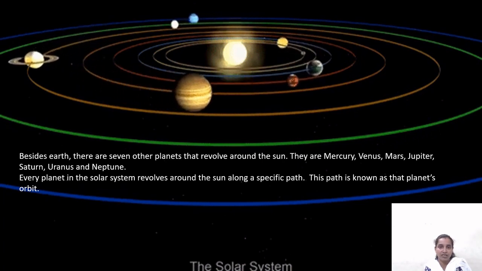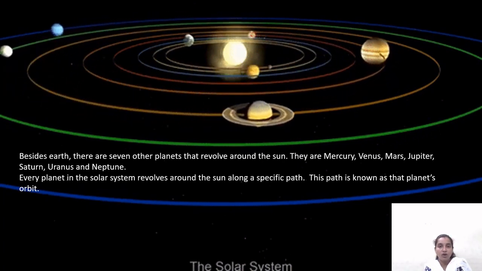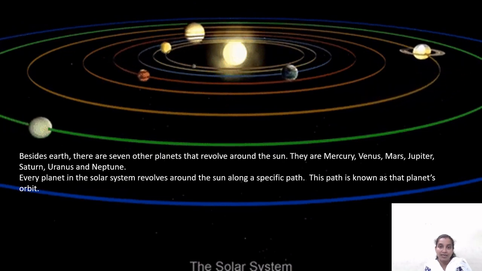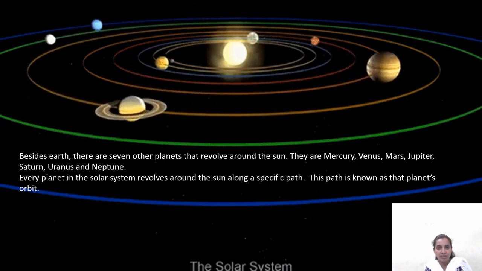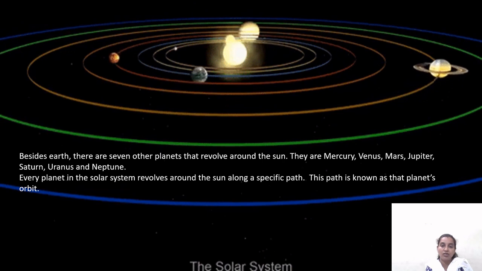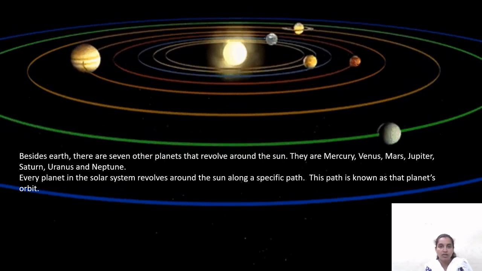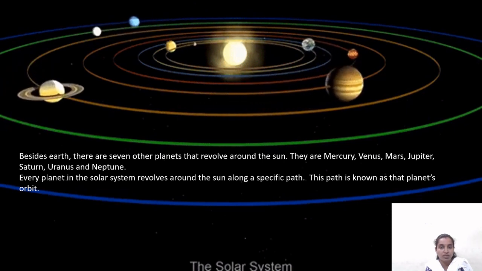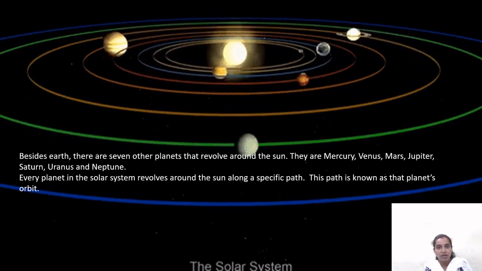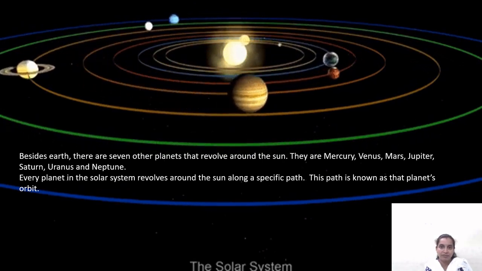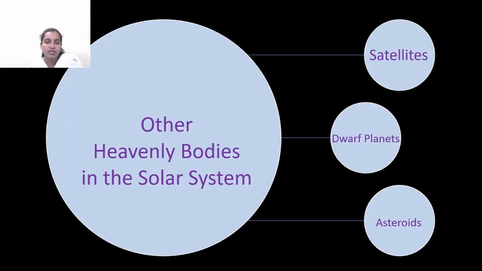Now, each and every planet revolves around the sun along a specific path. That is, there is a specific path for each and every planet. This specific path is called a planet's orbit. A planet does not leave its orbit and therefore all the planets keep on revolving around the sun without meeting an accident. Other heavenly bodies are satellites, dwarf planets and asteroids. Now we will study them one by one in detail.